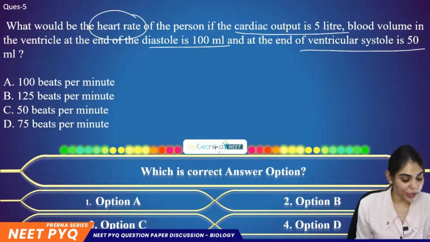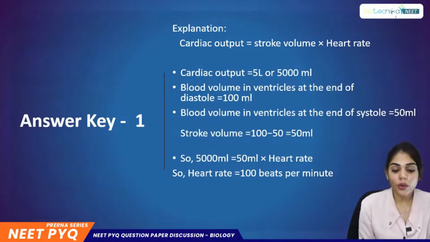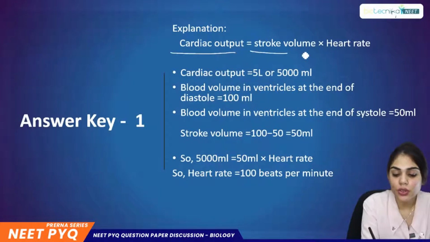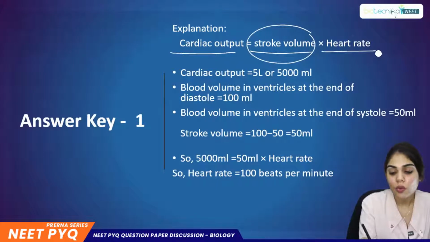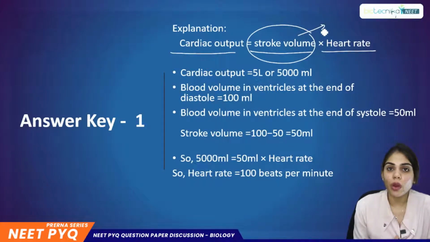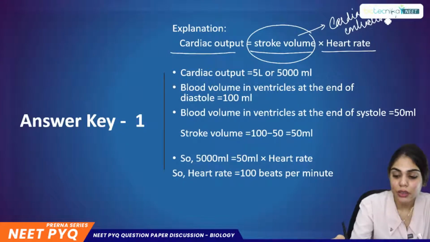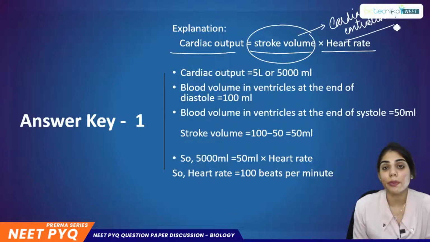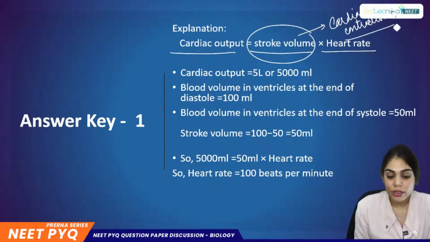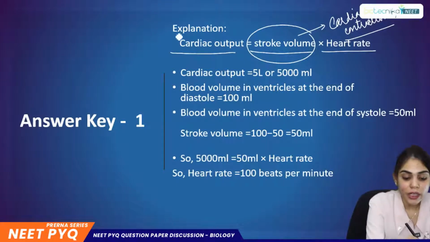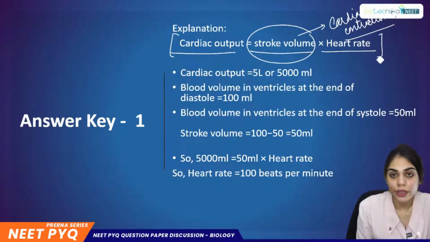So let's see the explanation of this question. We all know that cardiac output is equal to stroke volume into heart rate. What is the stroke volume? It is the volume of blood that is pumped out by the ventricular part of the heart during cardiac contraction. So we have a formula here: cardiac output is equal to stroke volume into heart rate.